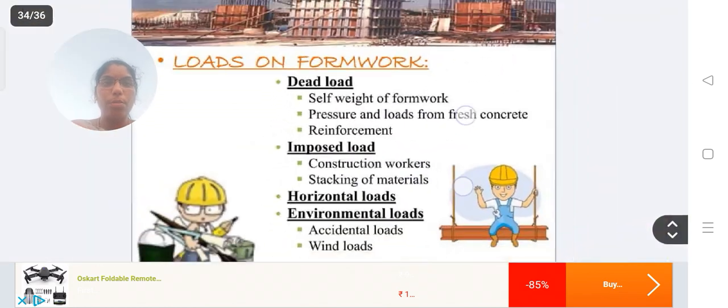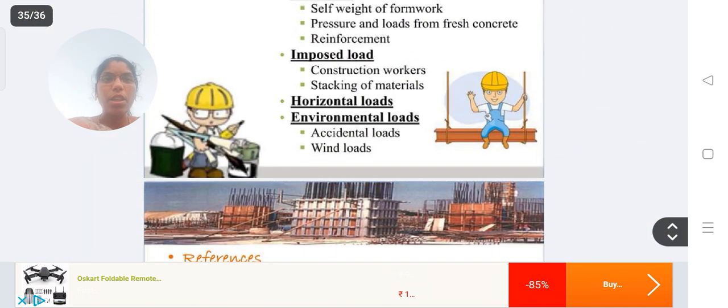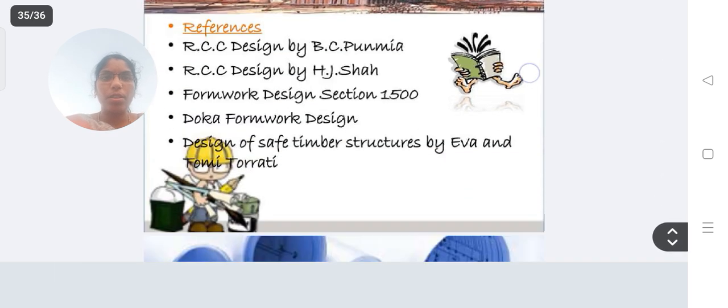Loads: dead loads, imposed loads, horizontal loads, environmental loads. These types of loads will be acting on the formwork.